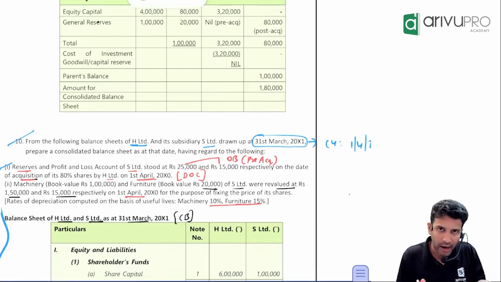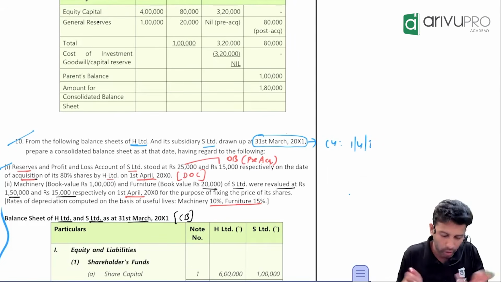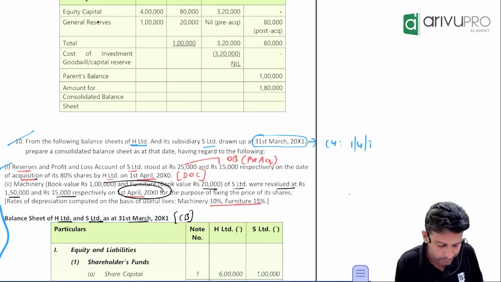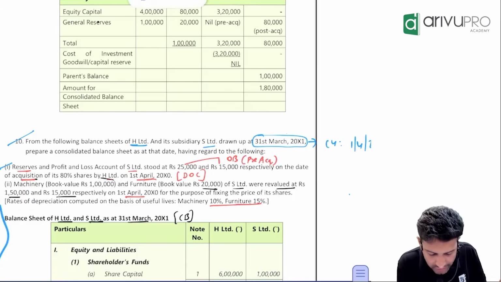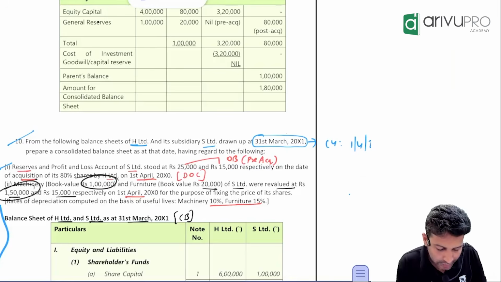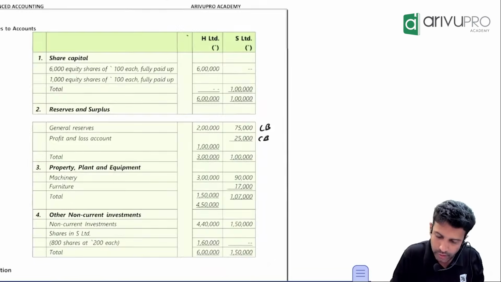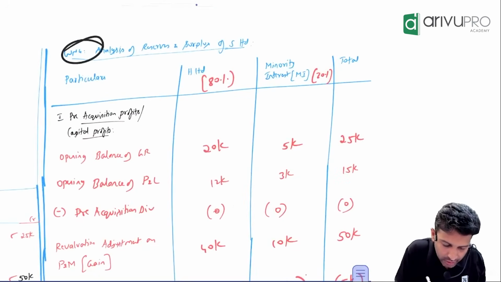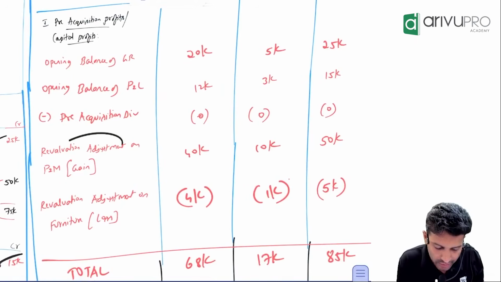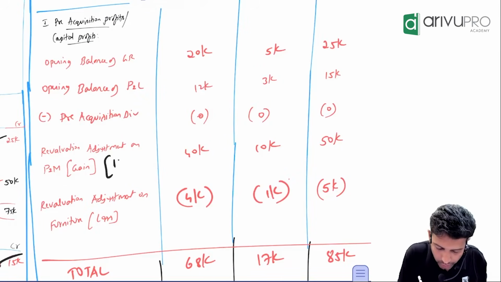Did this asset come after the holding company became a shareholder, or is it already existing? Already existing. Correct. And this revaluation got done on which date? 1st April. That means this revaluation increase you should put under pre or post? Book value is 1 lakh, market value is 1,50,000. So it's a revaluation gain, or you can call it a fair value adjustment. Post or pre now? Pre. So under the same working note number 4, under pre-acquisition profit, you will show the revaluation adjustment on machinery. You can give any name, fair value adjustment also you can say. Is this a loss or a gain? Gain. How gain?